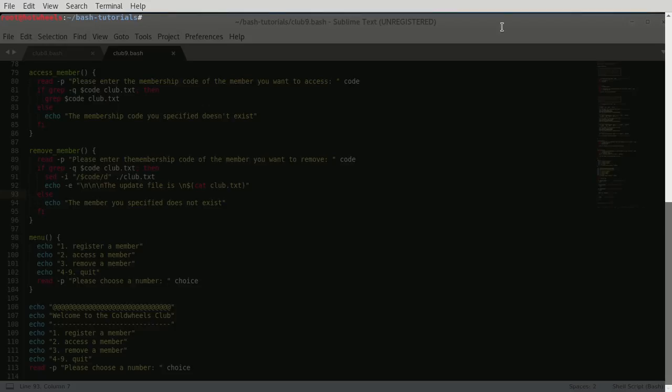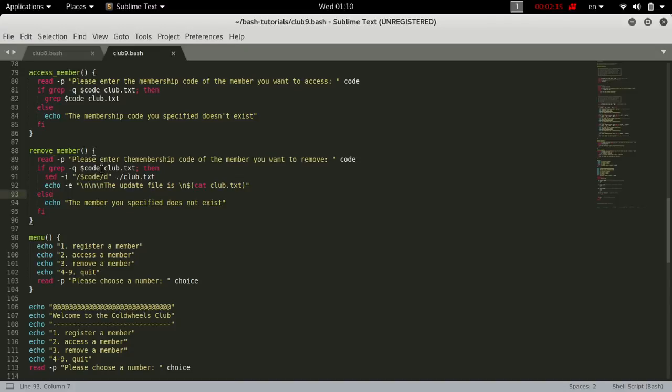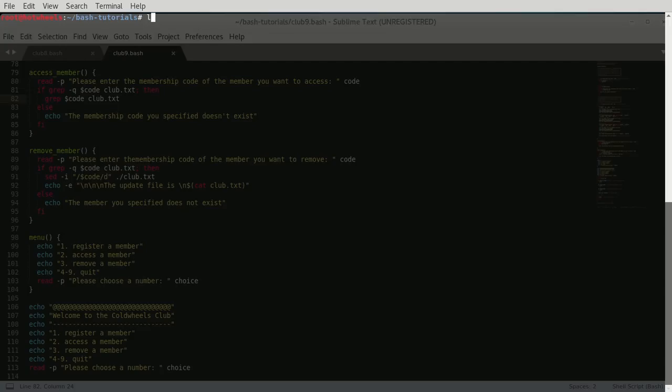So the logic pitfall here was that when we grep -q $code club.text, we remove the line that contains this code, and here if we grep the code from club.text, if it's there, then we grep the line that contains this string. And really the code is anything that the user submits.